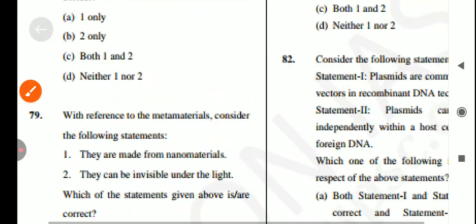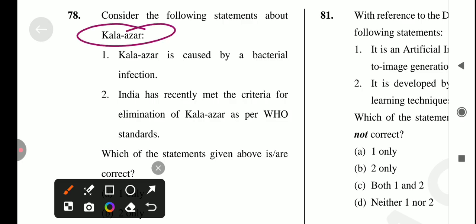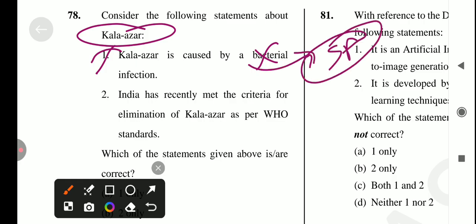Let's come to the next question, which is: consider the following statements regarding Kala Azar. Okay, Kala Azar is caused by a bacterial infection. No, it's not a bacterial infection. Kala Azar, also known as visceral leishmaniasis, is caused by the Leishmania protozoa parasite, specifically Leishmania donovani, and it's not a bacterial disease. Okay, so the first statement is incorrect, and the disease is transmitted to humans by the biting of infected sand flies. Okay, ये किससे फैलता है? तो sand flies से ये फैलता है.